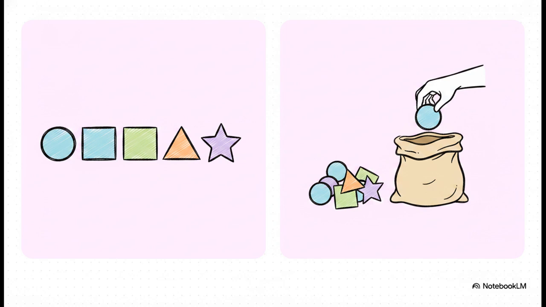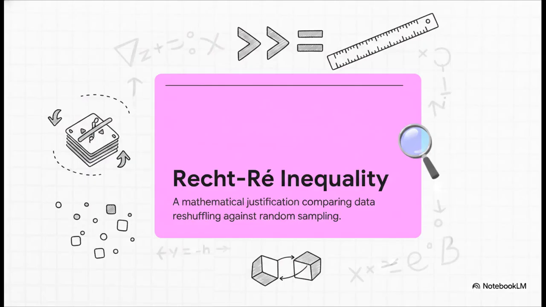Now, machine learning practitioners have long preferred shuffling. They know practically that it works better. But pure mathematics? It demands proof. And for years, theorists leaned on something called the Recht and Ré inequality. You can think of this as their primary theoretical measuring stick to mathematically prove exactly why shuffling might edge out random sampling. It basically asks a technical question: is sampling matrix-valued updates without replacement always at least as contractive, or in other words, as efficient at converging as sampling them independently?